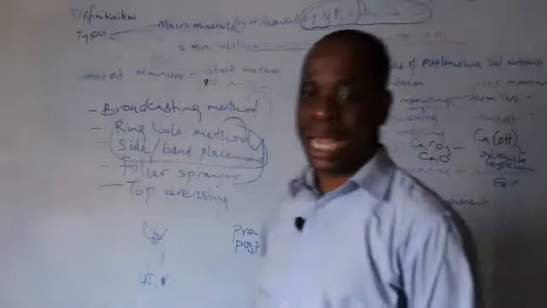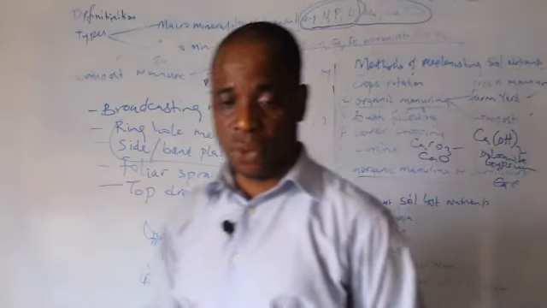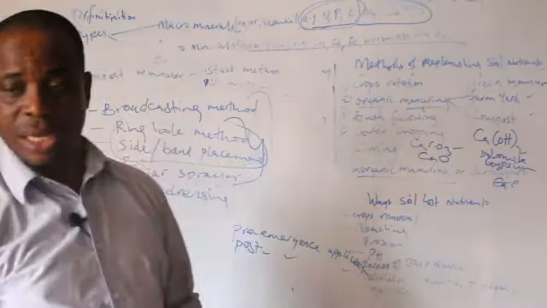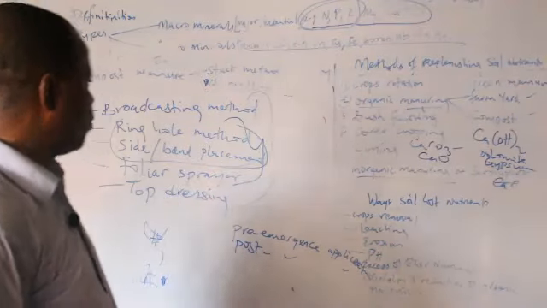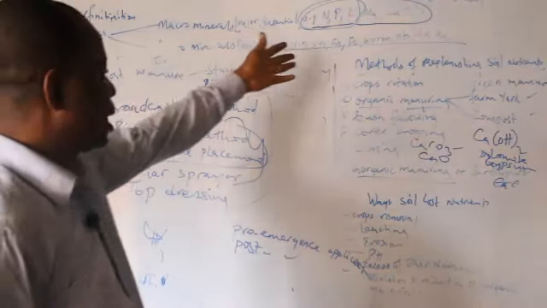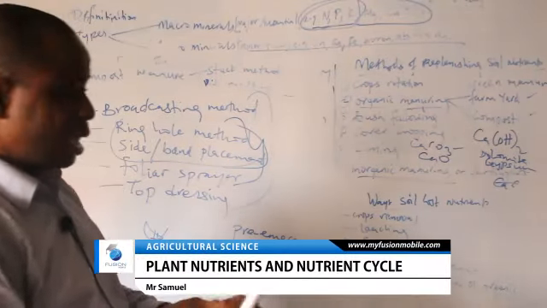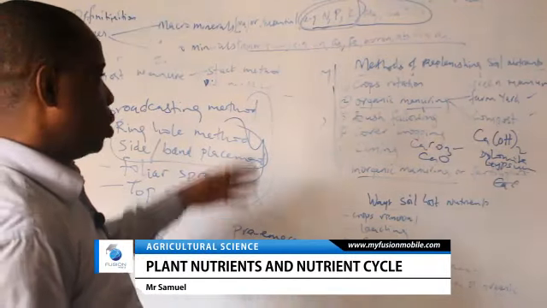Zinc, copper, and iron. If you notice that you need to apply them, you take the micro minerals, you mix with water, and then you spray with the sprayer on the leaves.